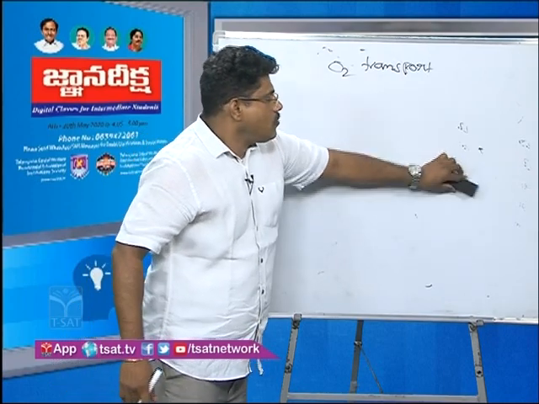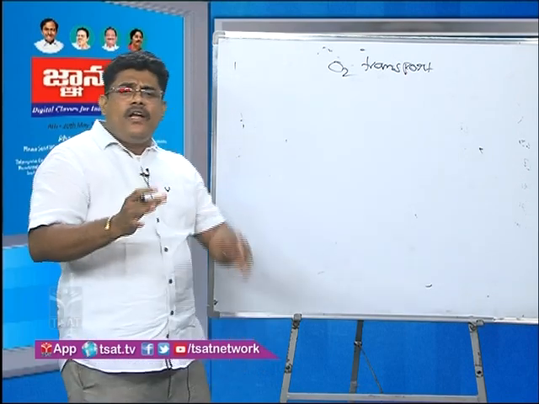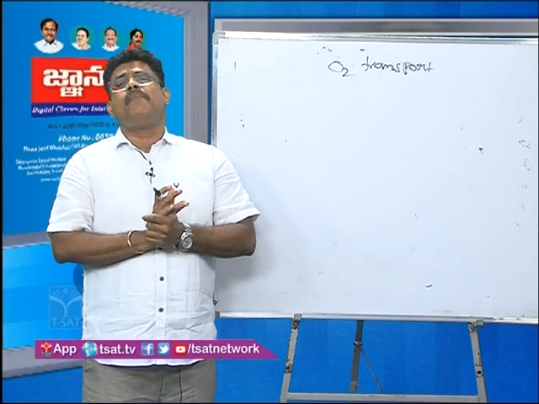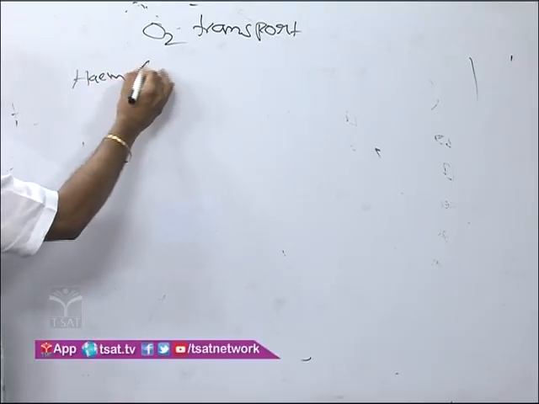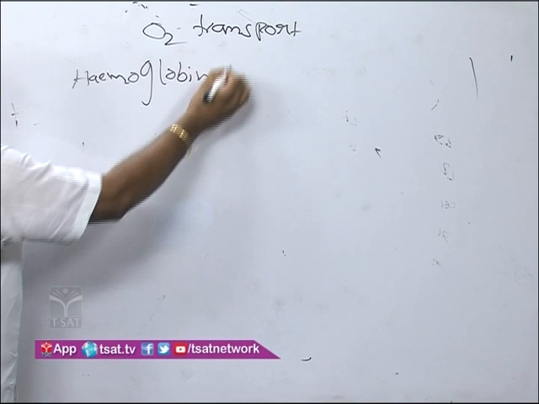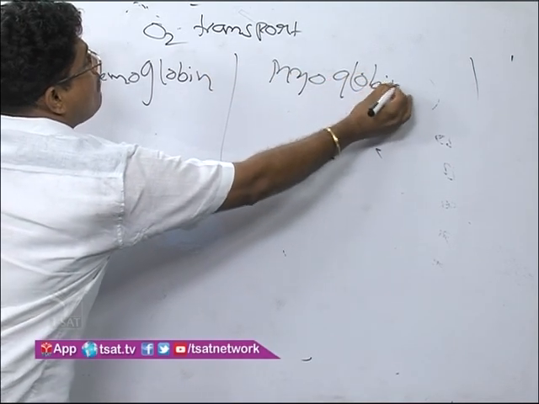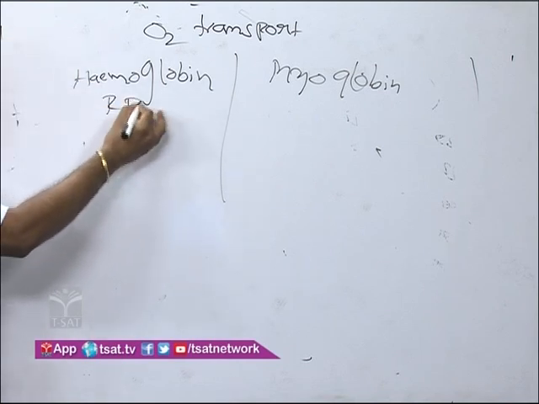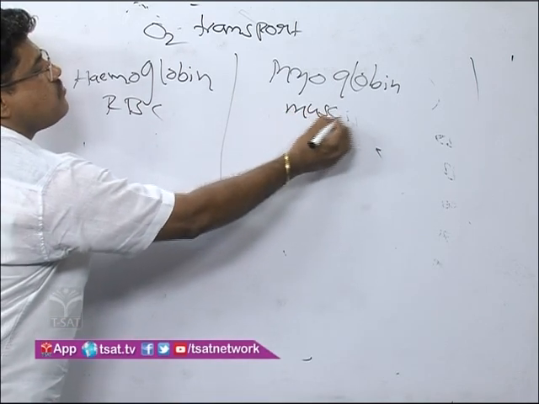Myoglobin. For example, myoglobin. Now let's discuss the difference between hemoglobin and myoglobin. Listen here, hemoglobin and myoglobin differentiation. Hemoglobin is present in RBC, myoglobin is present in muscles.